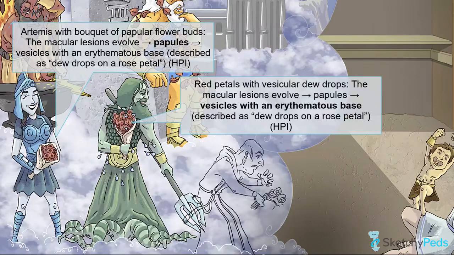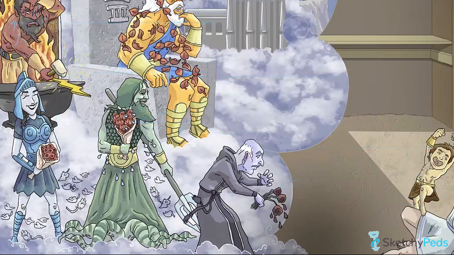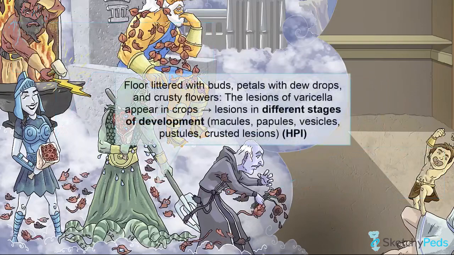These vesicles will eventually become pustular and rupture, forming crusted papules, not unlike the dead crusted flowers held by the unamused Hades. Another hallmark of varicella is that lesions will appear in different crops, resulting in different areas of the body having lesions in different stages of development. This means that you will see the macules, papules, vesicles, pustules, and crusted lesions all at the same time in one patient. We represent this by having the floor littered with a mix of flower buds, petals with dewdrops, and